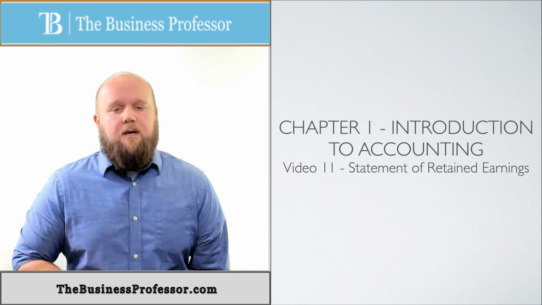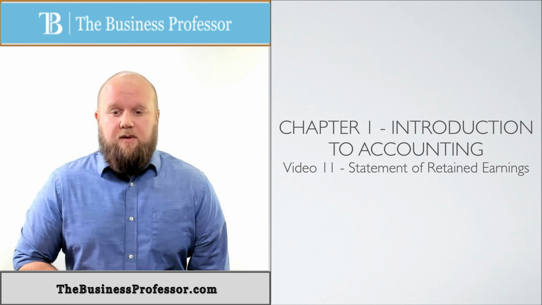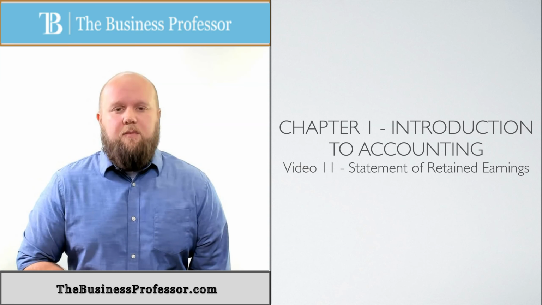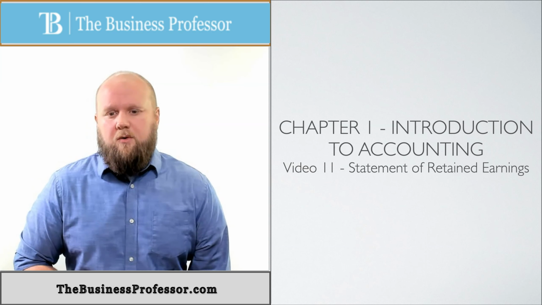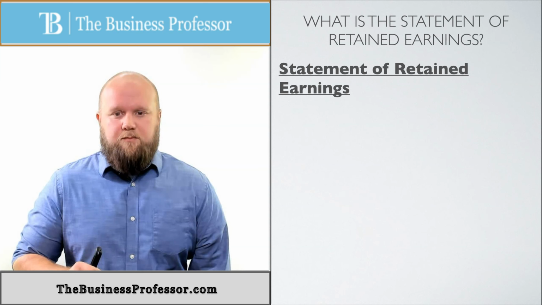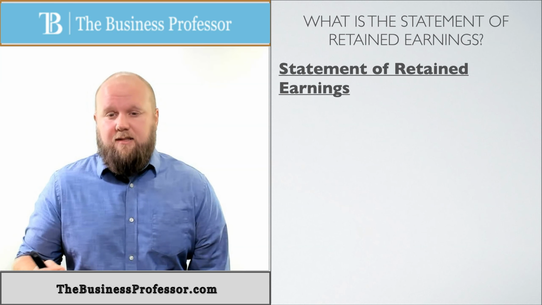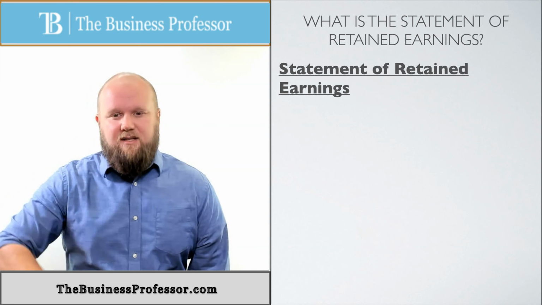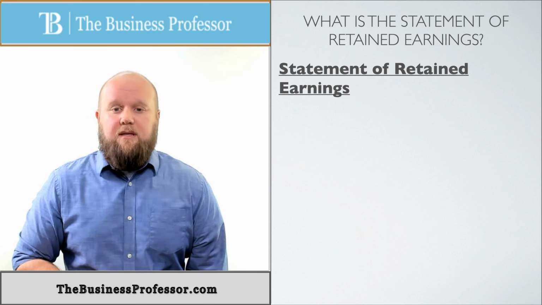All right, so the last one we talked about the income statement. This one we're going to talk about the statement of retained earnings, which is the second one in our order. The statement of retained earnings is a pretty basic one. It's only about 5 lines. It's very short. It doesn't deviate in length.